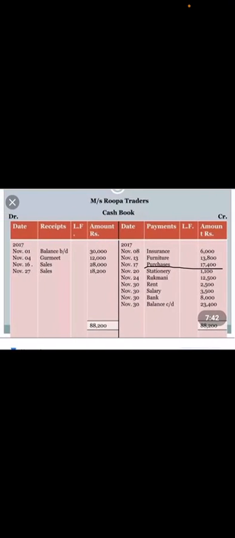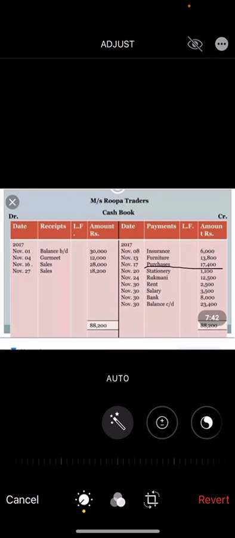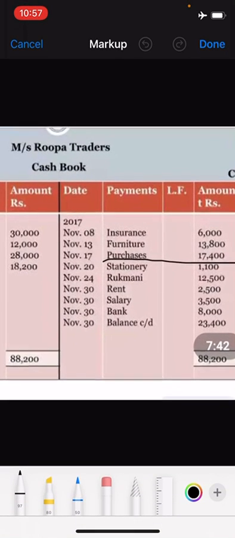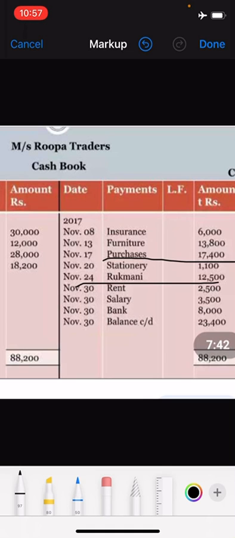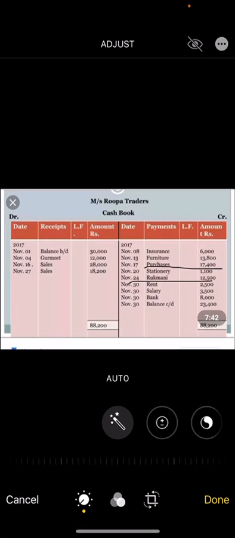Your journal entry is Rukmini's account debited to cash account. When cash is going out, it has to be credited. So cash account is credited. So on the credit side of your cash book, Rukmini's account has to be entered. See here, Rukmini's account 12,500. So this is how it is done.